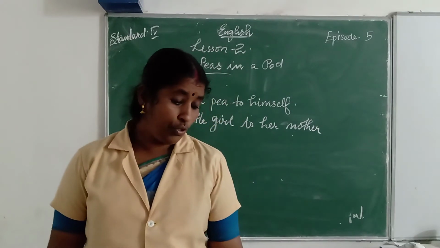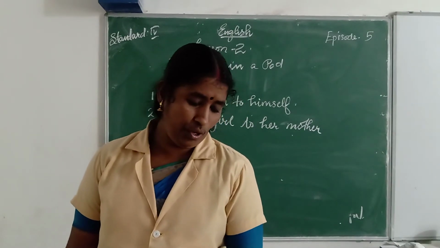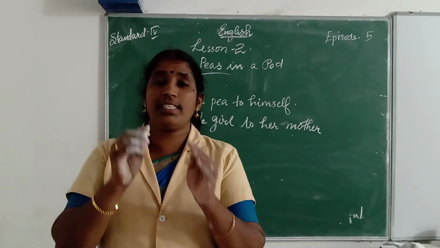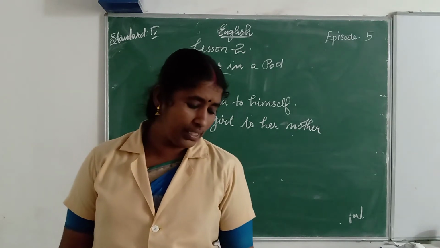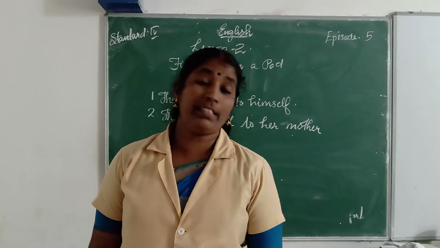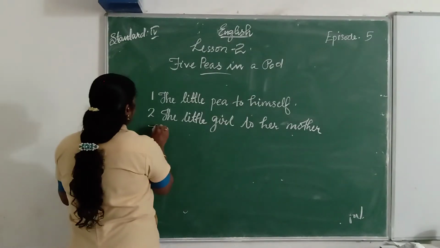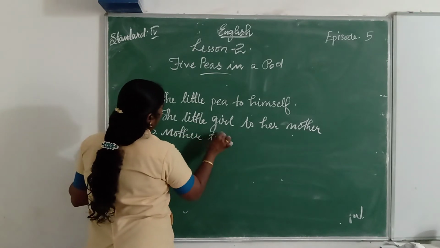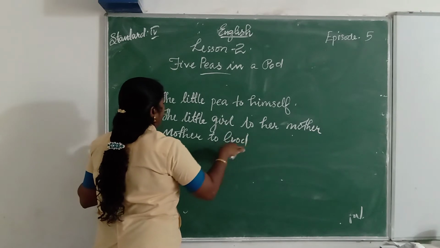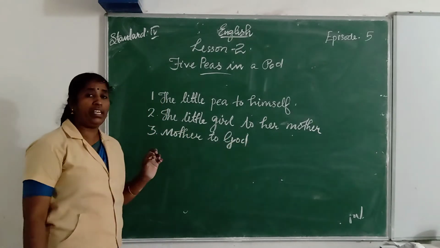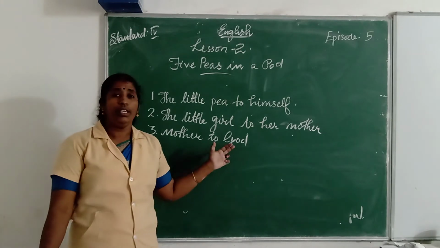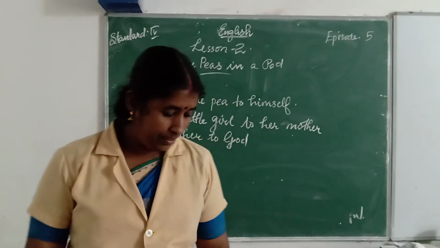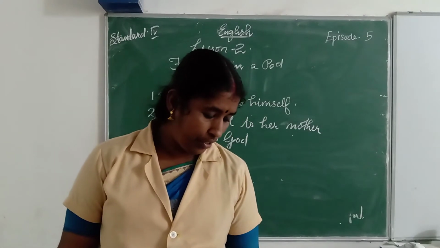The last sentence, you planted the pea and nurtured it to grow to a plant. Who said these words? Mother to God. Third one: Mother to God. God with capital G. In the previous class, we told you that whenever or wherever you write the word God, you write the letter G as capital. Okay? Don't forget it. Mother to God.